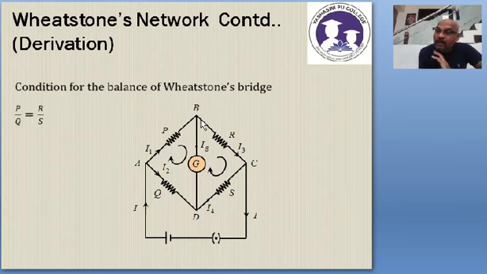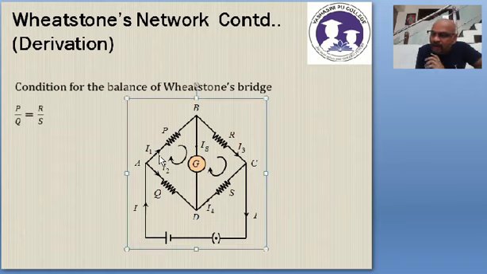What is the remaining current? If out of I1, Ig goes through the galvanometer, the remaining is I1 minus Ig. That I1 minus Ig goes through R, which I have called I3. So I3 is equal to I1 minus Ig.